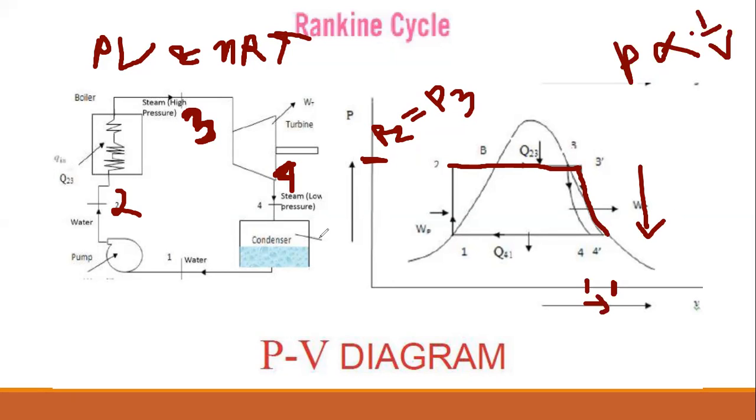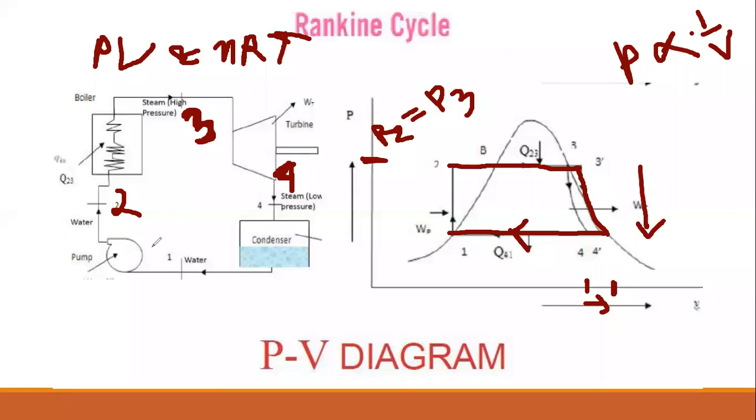In the condenser, when we condense steam back to water, we know that steam has a larger volume. When we convert the steam to water again, the volume will decrease, but the pressure will be the same. So just like the boiler, the pressure will remain the same. Now you can see that the pressure is the same, but the volume decreases so much.